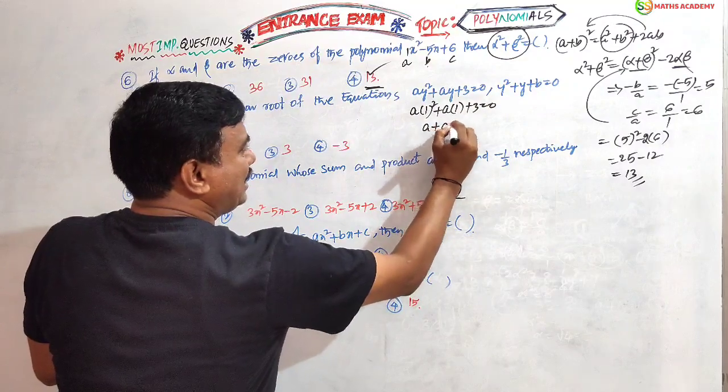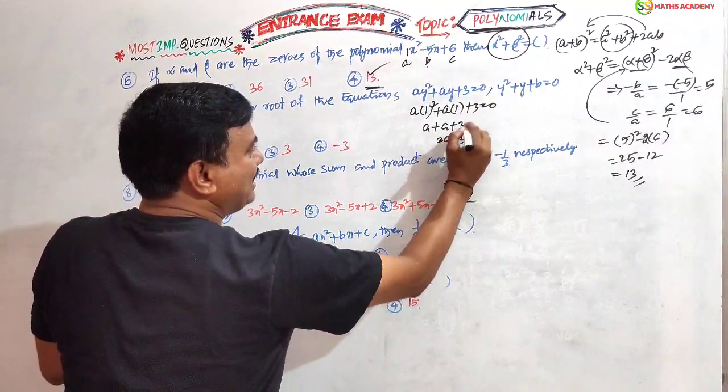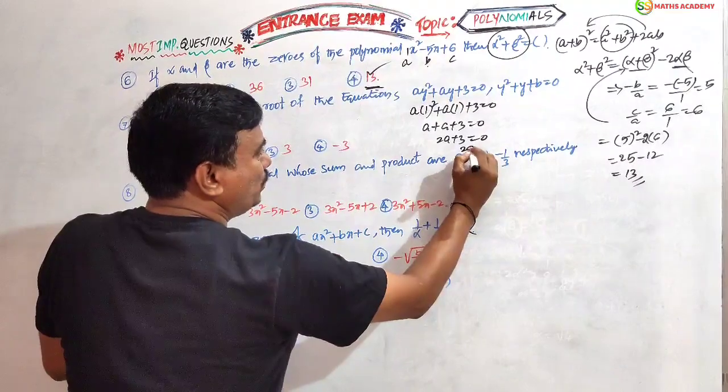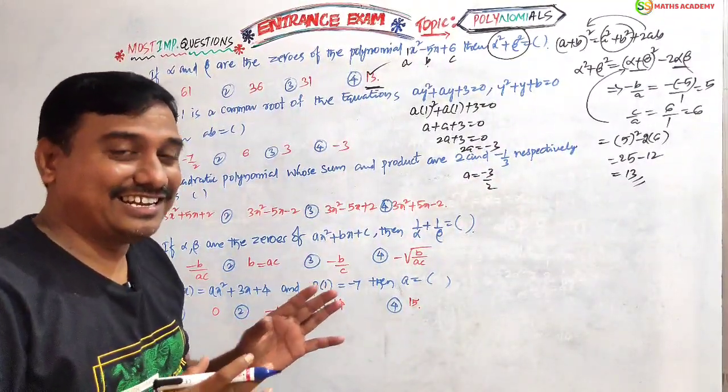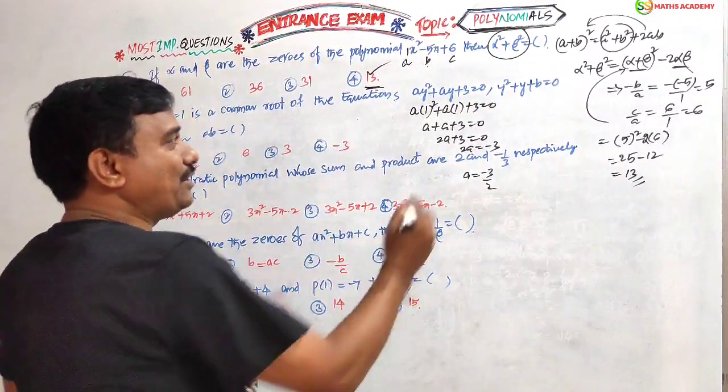You have to get a plus a plus 3, nothing but 2a plus 3 equals 0. Now 2a equals minus 3, a equals minus 3 by 2. You see, fatafat, like a robotic style. Now let us see one more.